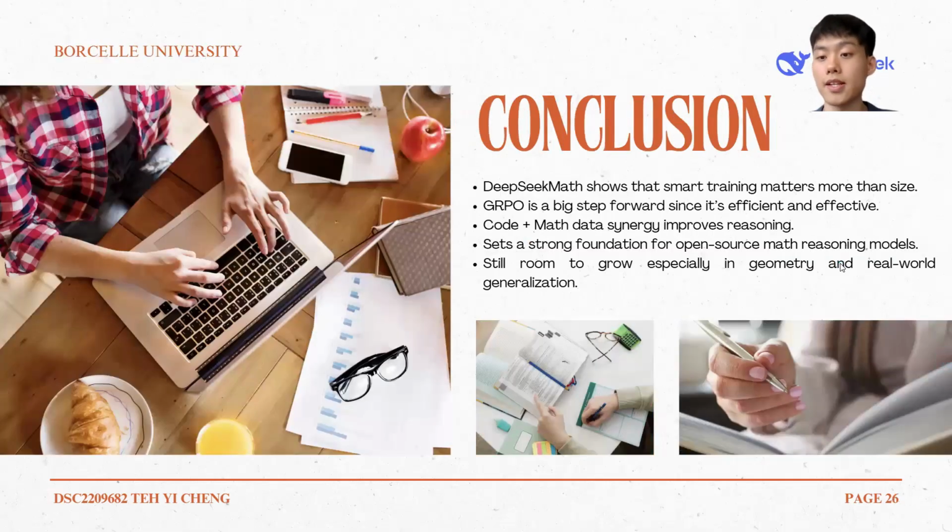To conclude our presentation here today, DeepSeek Math shows that smart training matters more than model size. Its combination of code and math data together with the new GRPO algorithm sets a strong foundation for future open-source math reasoning models. While it still needs to grow in geometry and real-world generalization, it's a very clear example that smaller, well-trained models can perform impressively, almost matching large proprietary systems like GPT-4 and Gemini Ultra.